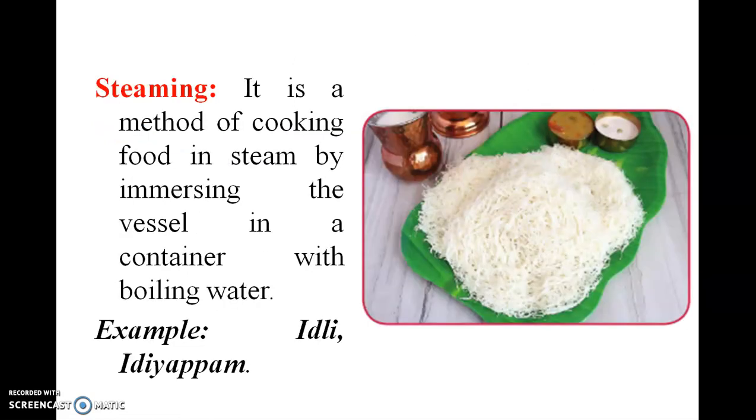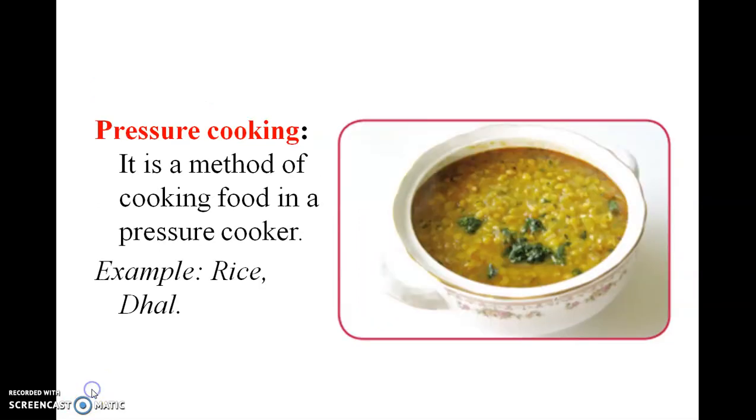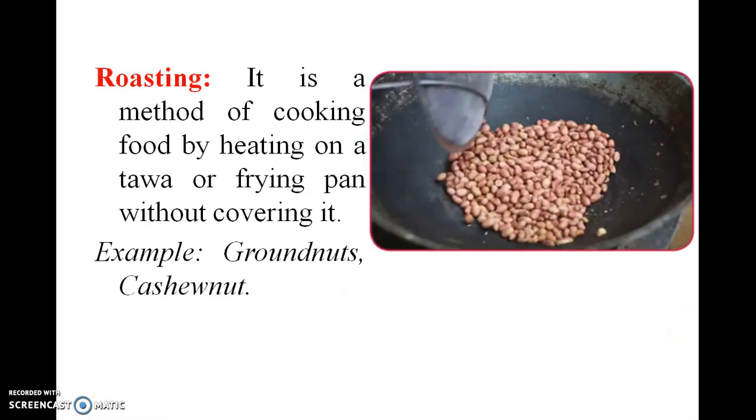Steaming. It is a method of cooking food in steam by immersing the vessel in a container with boiling water. Example, idli, idiyappam. Third one, pressure cooking. It is a method of cooking food in a pressure cooker. Example, rice, dal. Roasting. It is a method of cooking food by heating on a tawa or frying pan without covering it. Example, groundnuts and cashew nut.